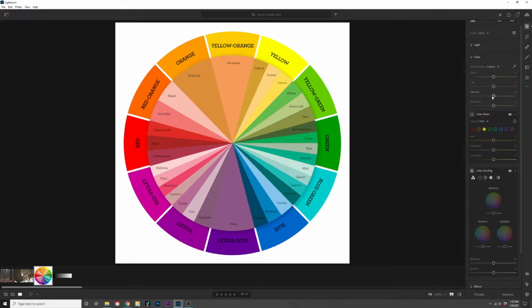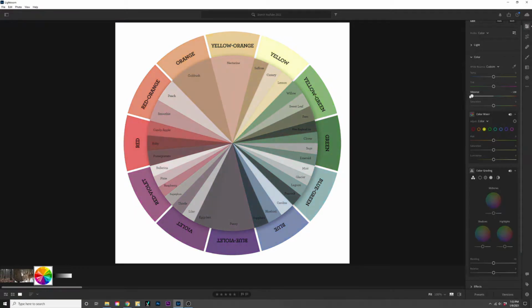Vibrance and saturation. A lot of people think these are the same thing, but they are not. Vibrance, if you increase it, increases the intensity of certain colors and the midtones between those colors, but it's never going to oversaturate a color, and you're never going to lose a certain color. I just turned this all the way up, and you could still distinctly tell which color is which as you look around the inside of this color wheel. Some colors are very similar, but there's still a distinct line in between them.